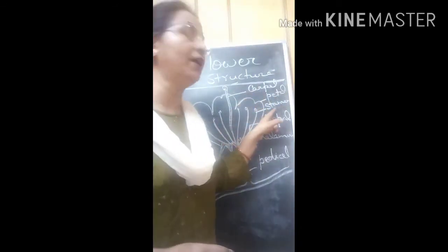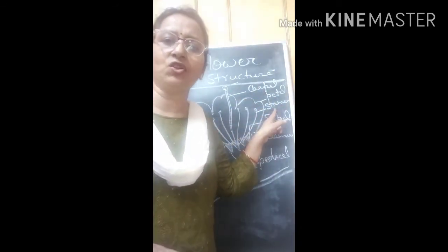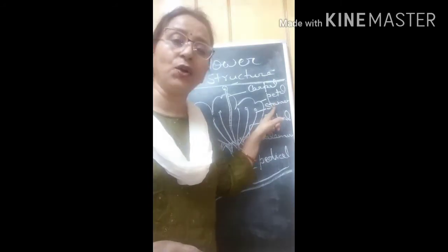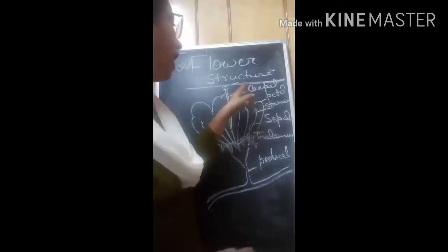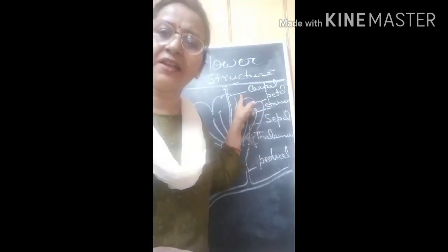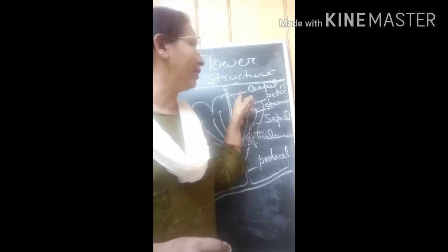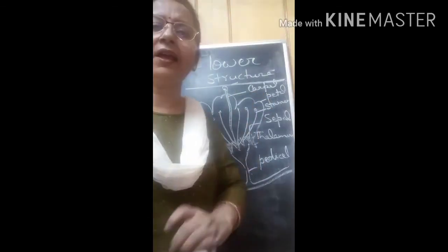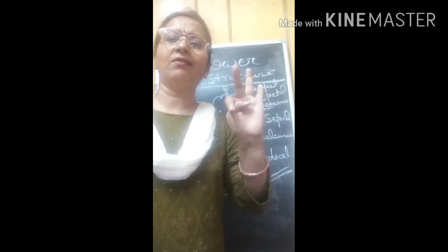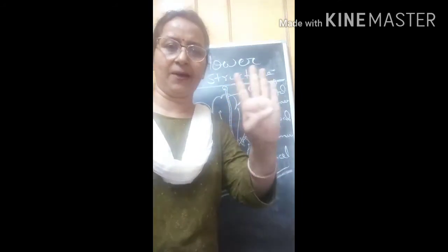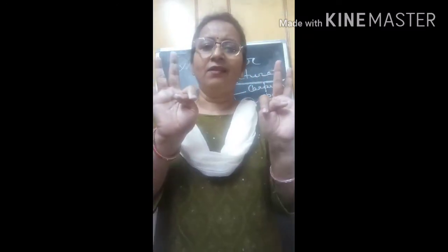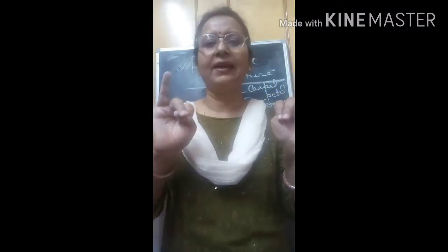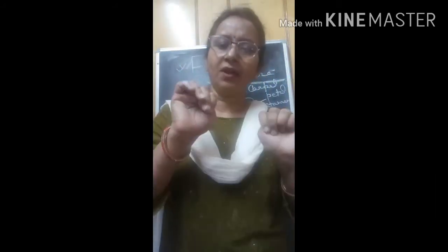The third whorl is called androecium, and its unit is called stamen. And the fourth whorl is gynoecium, and its unit is called carpel. That means there are four whorls: calyx, corolla, androecium, gynoecium. And what is the name of its unit? Calyx, sepal; corolla, petal; androecium, stamen; gynoecium, carpel.